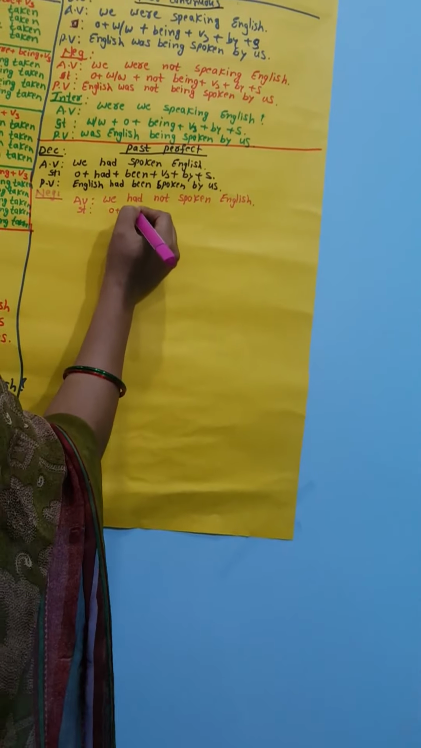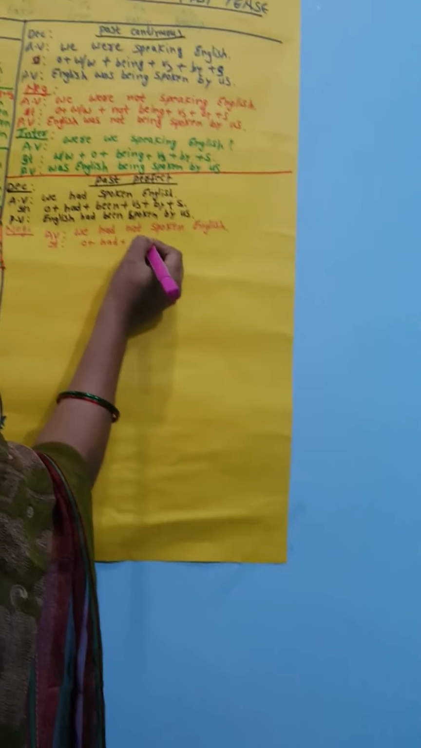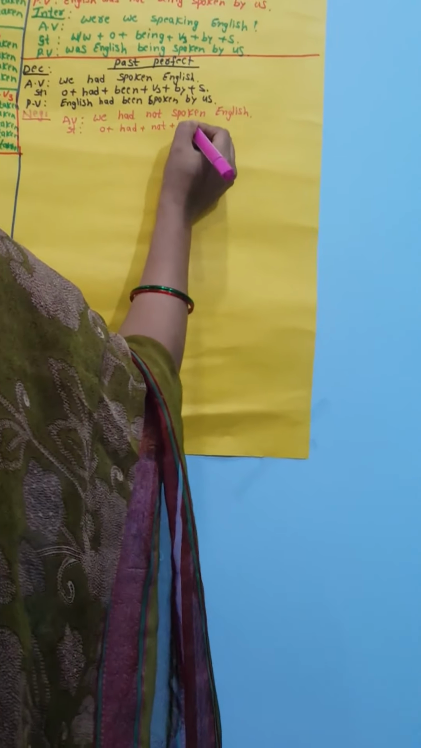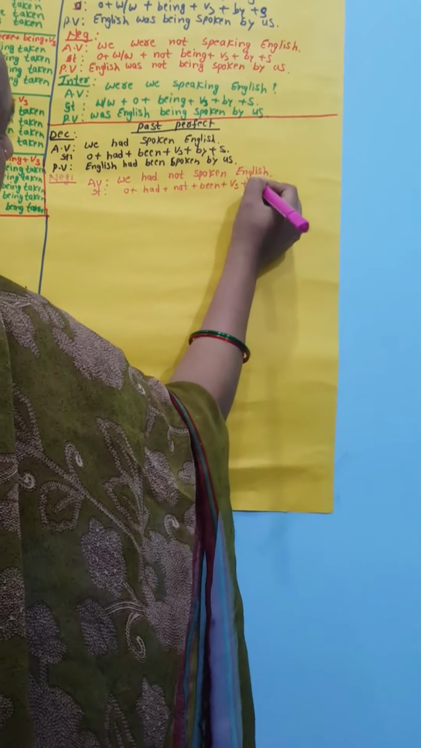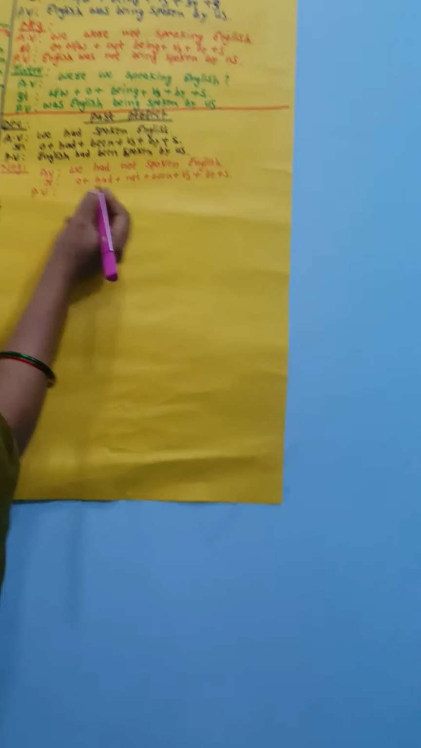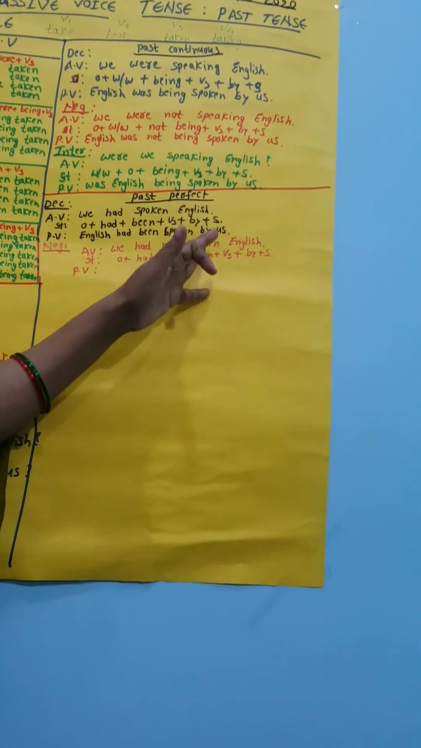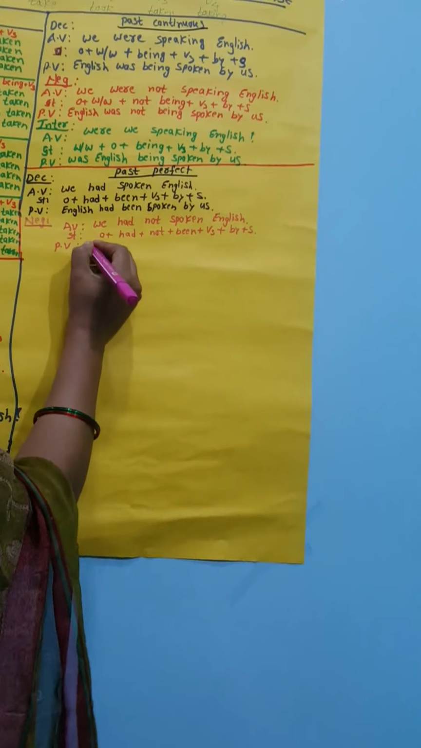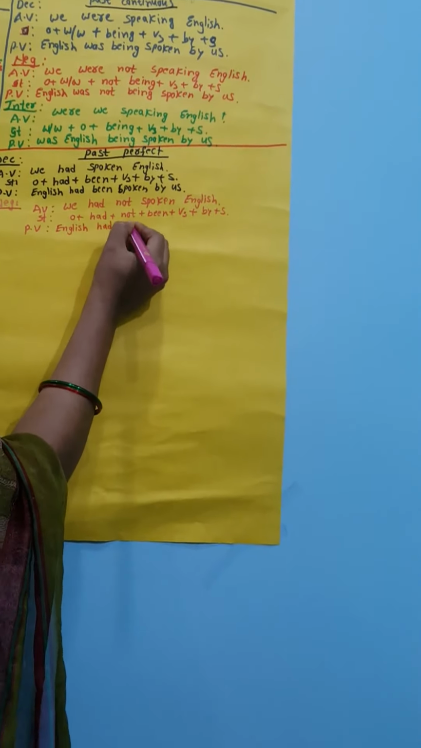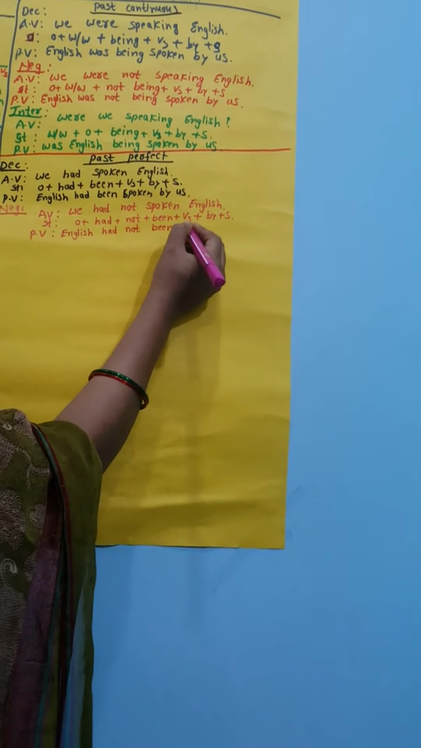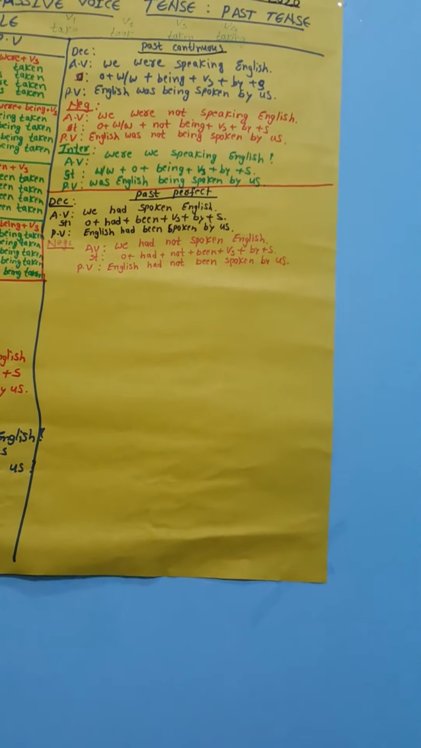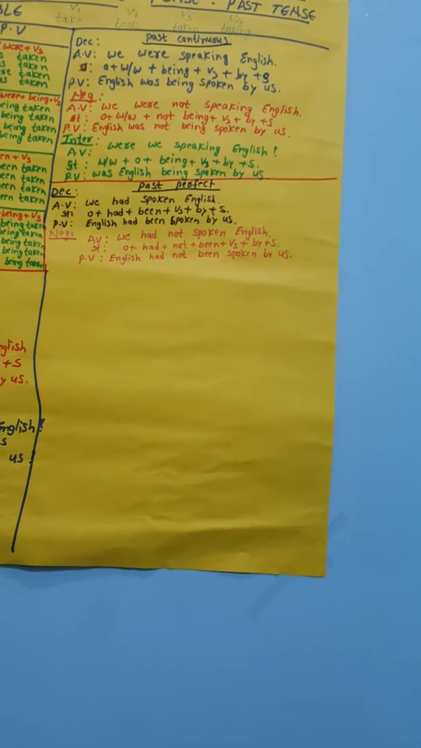Observe the structure here: object plus had plus not plus been plus V3 plus by plus subject. This is the negative form of the structure. And in the passive voice, how does the negative form of the active voice change? English had not been spoken by us. So this is the negative sentence of the past perfect.